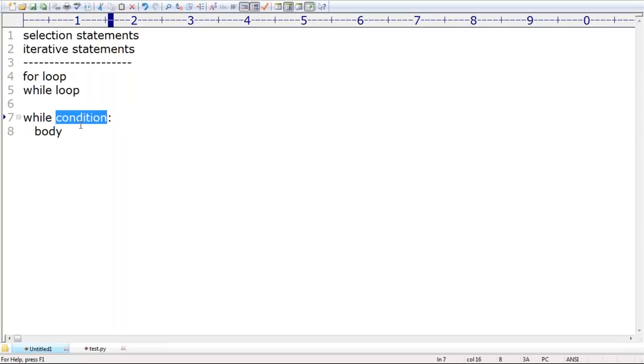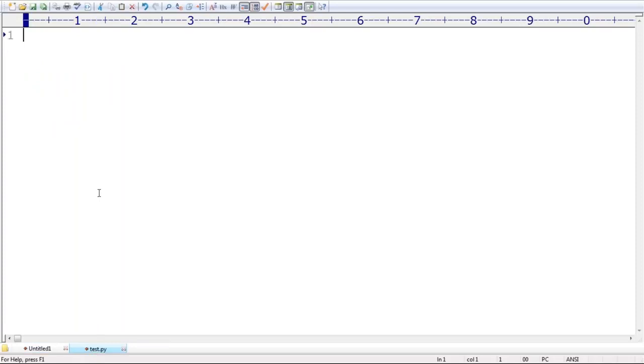In the last session we already covered this: I want to generate 1 to 10 numbers by using a while loop. Assume x = 1. While x <= 10: print(x), and then x += 1.